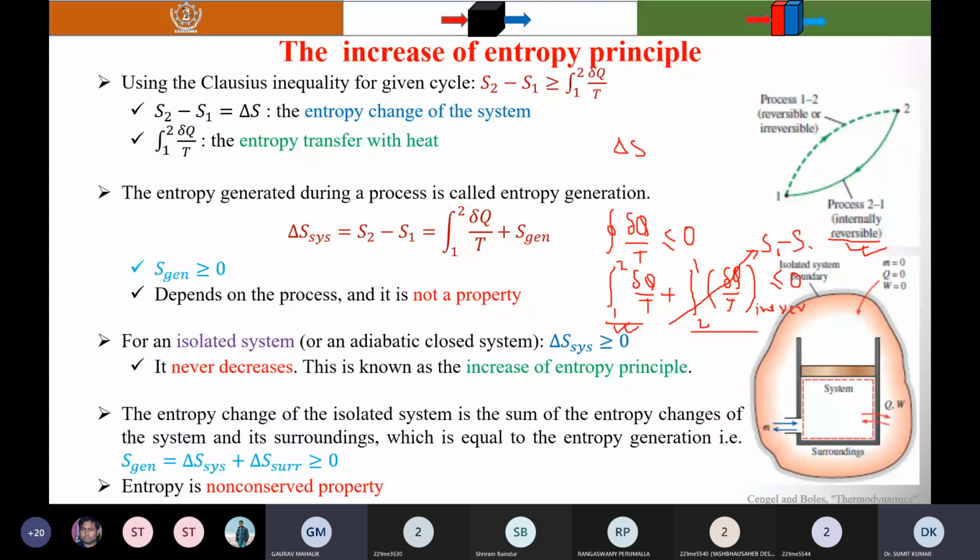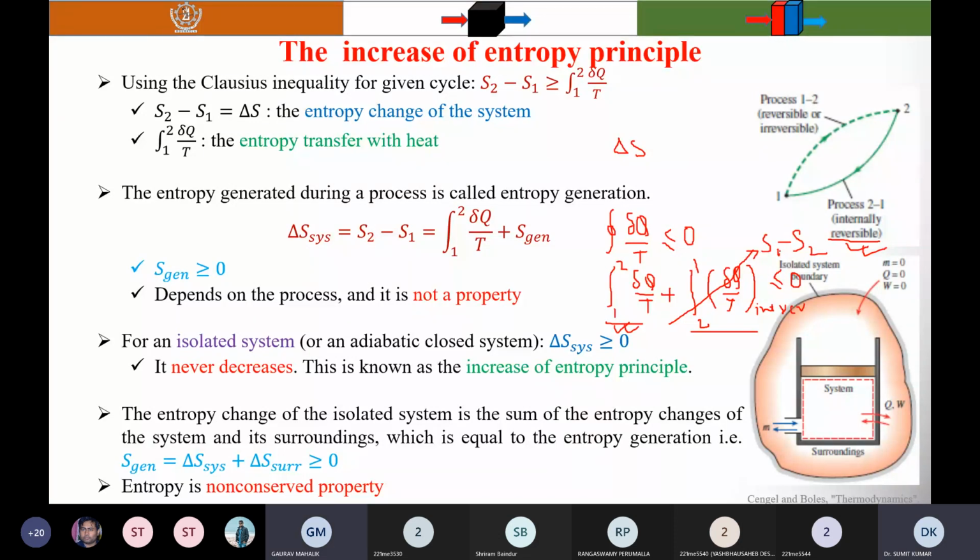Here I don't know whether process 1 to 2 is reversible or irreversible, so I can't say it equals the delta S. But 2 to 1 is internally reversible, so that term is the change in entropy.